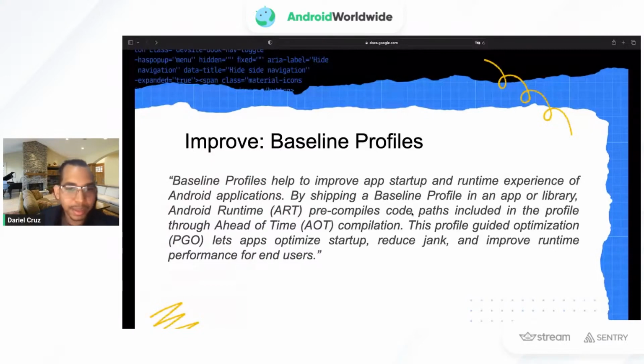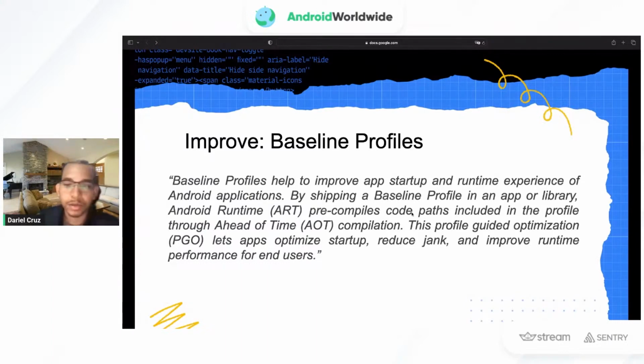They ship the baseline profile to the Android runtime, and then we can precompile the code that we added to the profile. And with profile guided optimization, we can optimize startup, reduce jank, and improve runtime performance for end users.